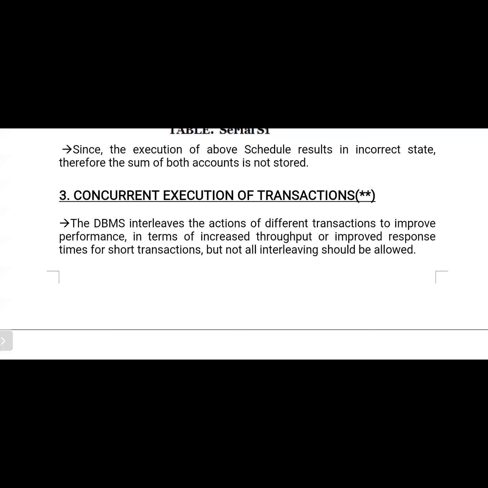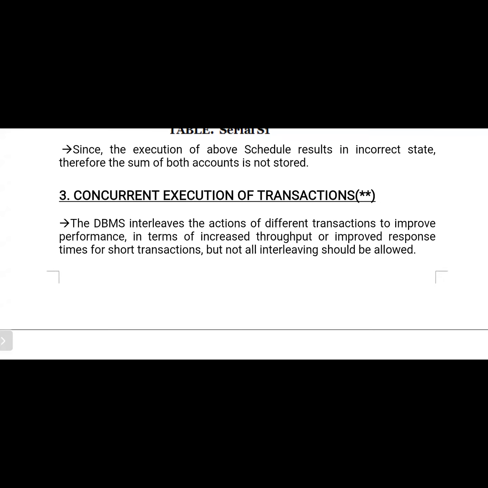In some situations the problem of conflict serializability occurs, so we need to maintain serializability. From the exam point of view, questions are also asked about how we identify whether transactions are executed serializably or not, or what conflict serializability is. We'll discuss that.